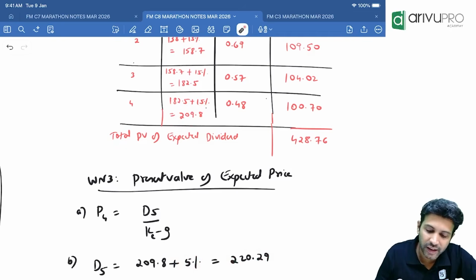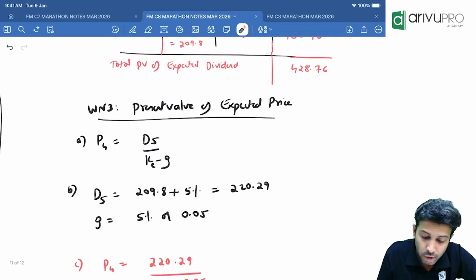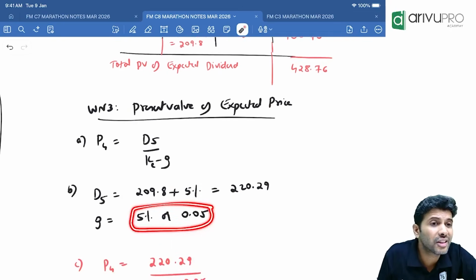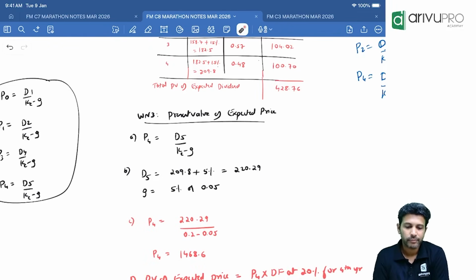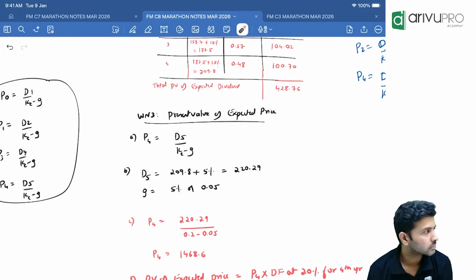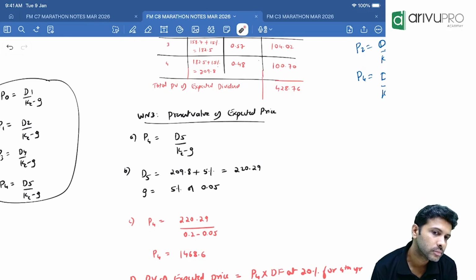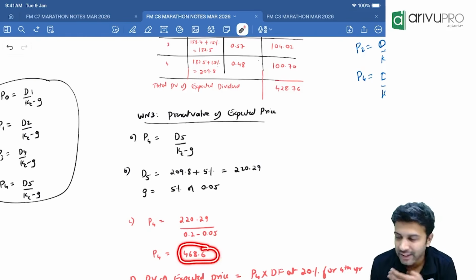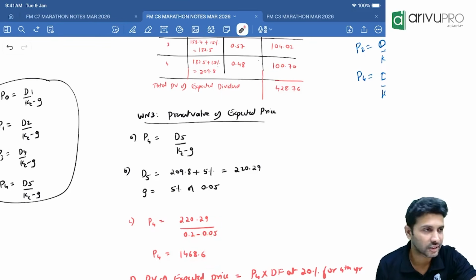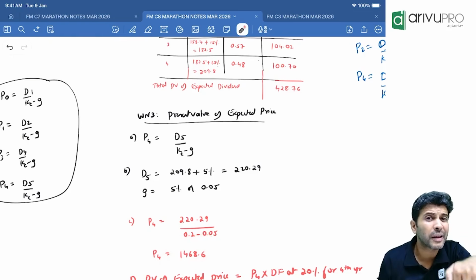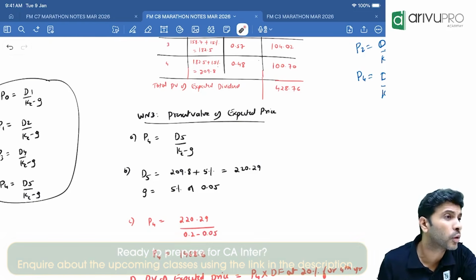Cost of equity is already given. How much is cost of equity? 20%. Growth rate, now don't take 15%. It is 5%. Substitute, you will get P4. How much is that? Satisfied? You're doing it on your calculator, you're getting the same number. So you got the expected price of the share. How much? 1468.60.